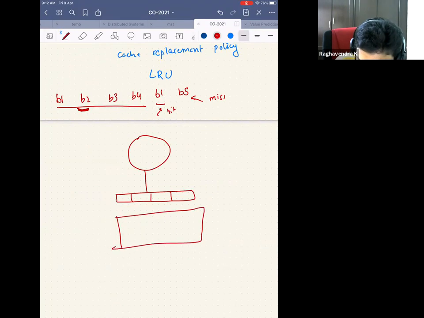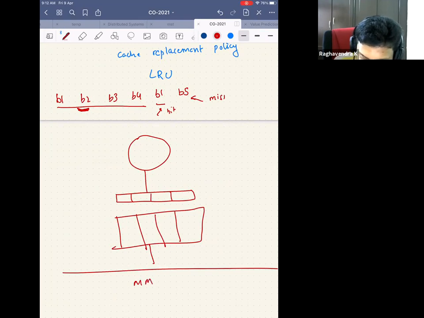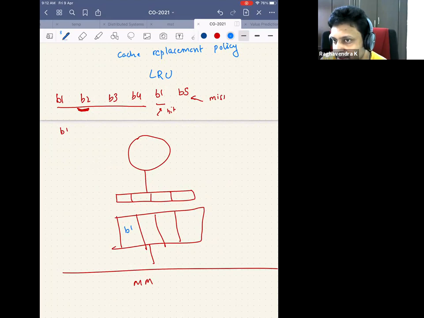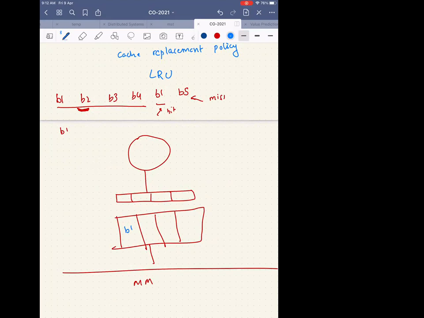So I will have a counter with each of the 4 blocks, and then I have the main memory. So let's say the CPU generated an address for B1. So now I stored B1 here. Do you want to increment the counter or decrement the counter? Increment. Okay, so I will increment the counter. I will override it with 1, because this is the first time I'm fetching B1.